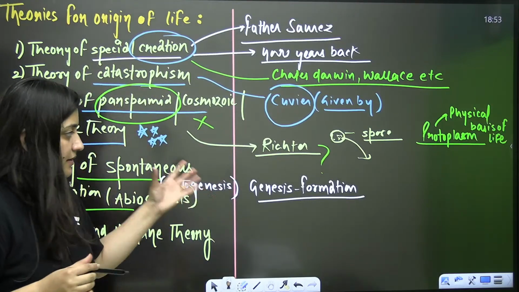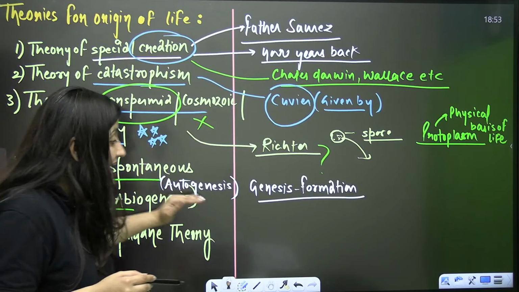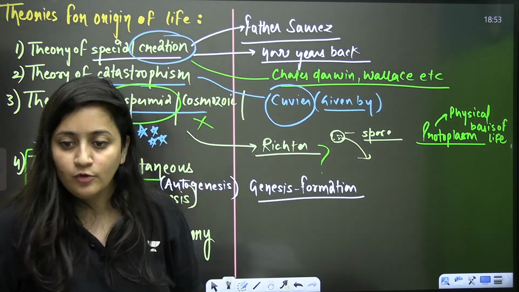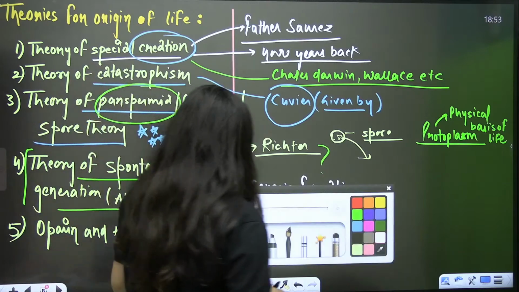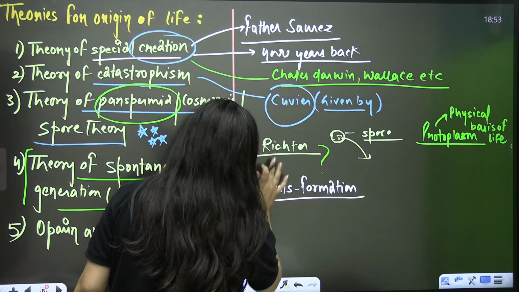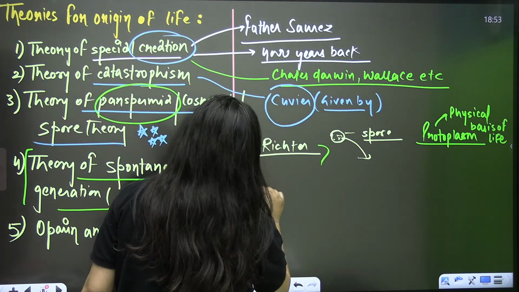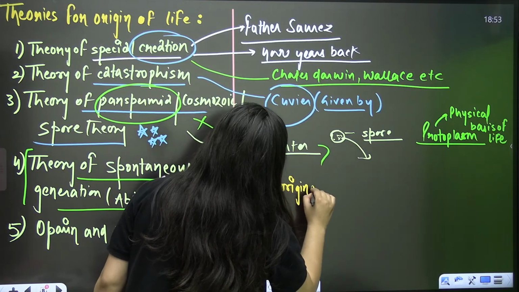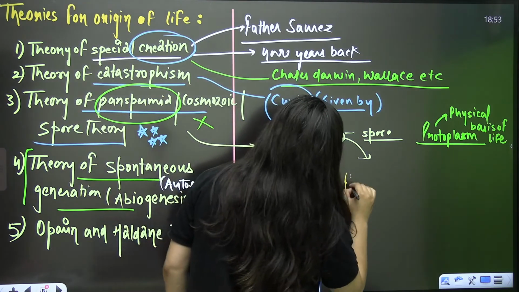What is the meaning here? As per this theory, life originated from non-living material. Can you believe that? Yes or no? As per this theory of spontaneous generation, life originated from non-living material.